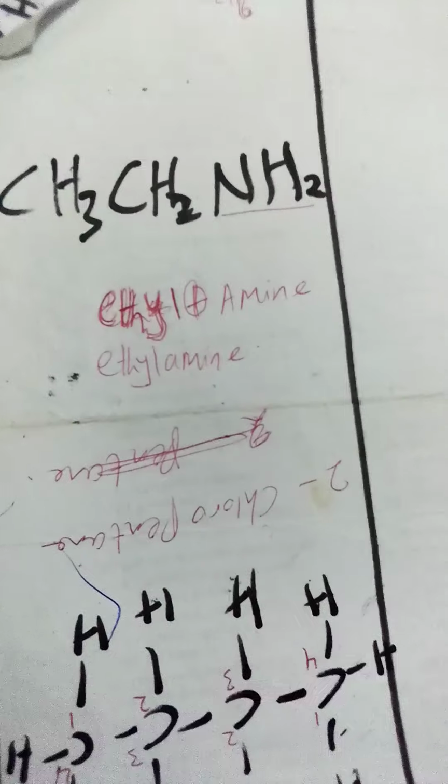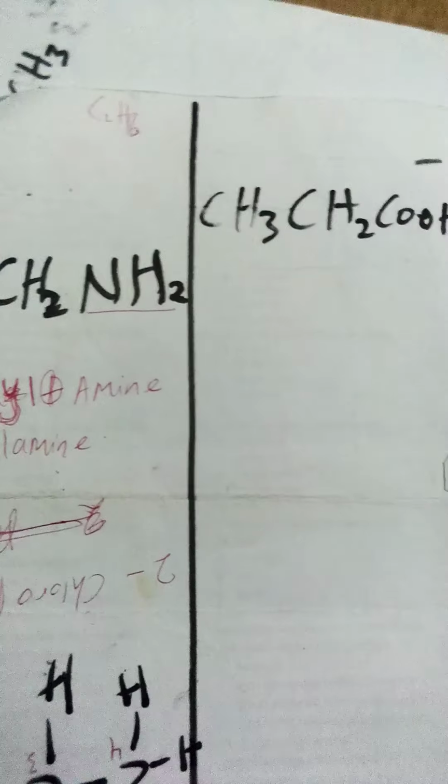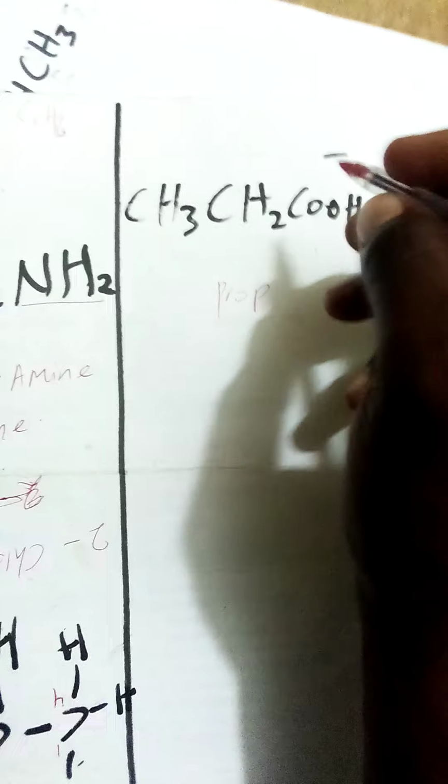Okay. What about this one? If you have something like this, CH3, CH2, COOH. What is the name of this compound? It's also very simple. Just count. How many carbons are there? 1, 2, 3. It's 3 carbons. So we call it prop. So this prop.